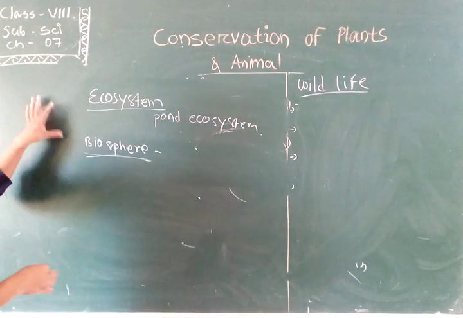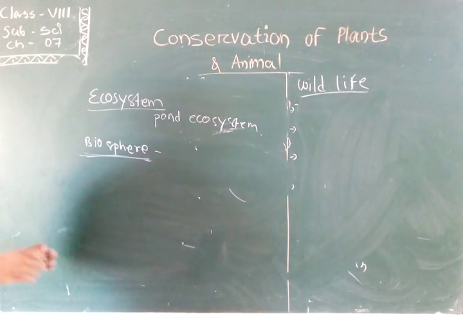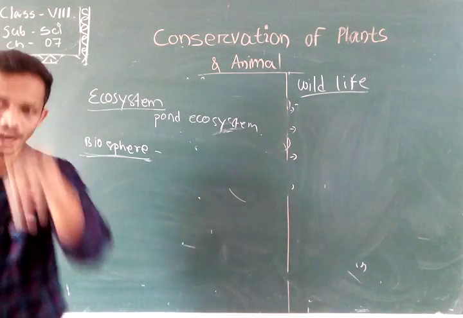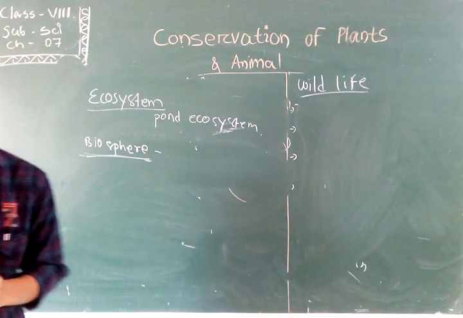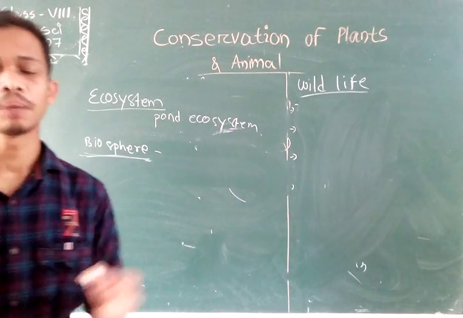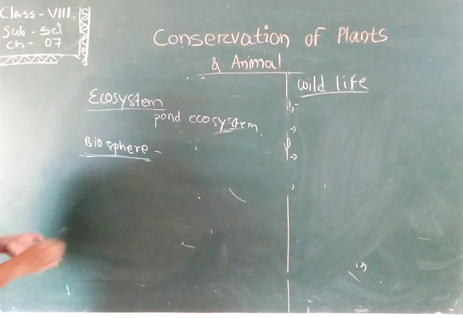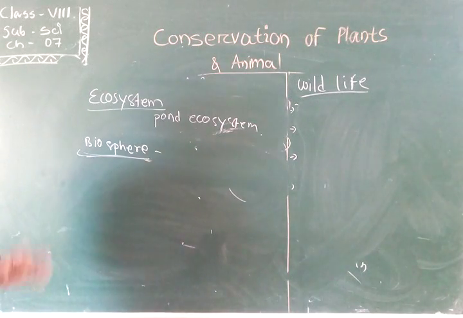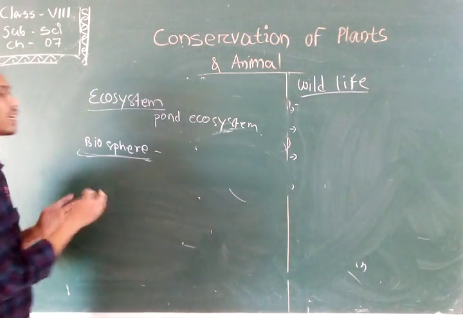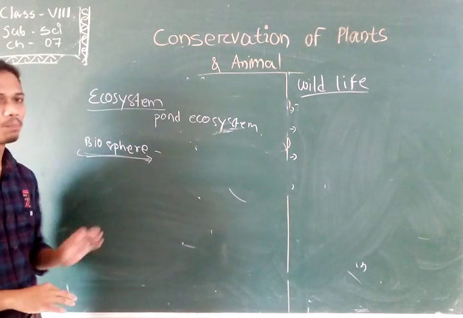Okay, that is called your ecosystem. Next is your biosphere. The biosphere is the region of the earth and its atmosphere in which living organisms exist, or that is capable of supporting life. So the biosphere is a certain region of the earth's surface where the atmosphere is present and which has the capability to support life, and it is called your biosphere.